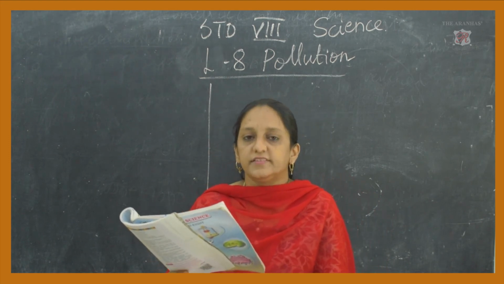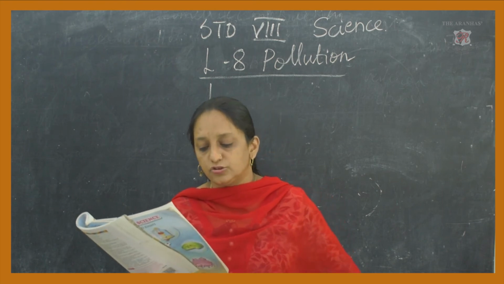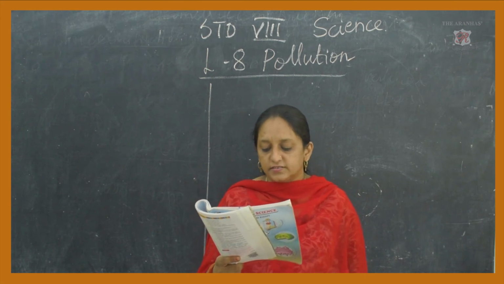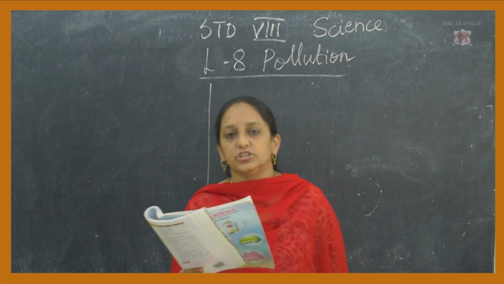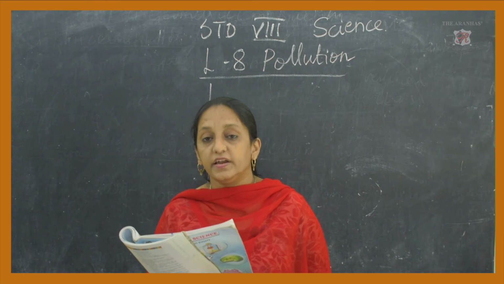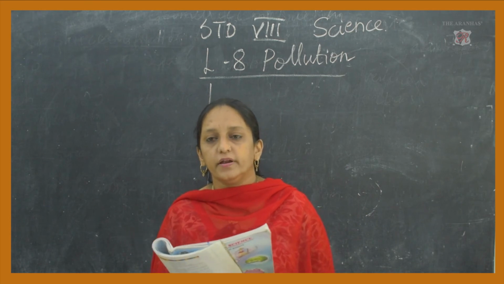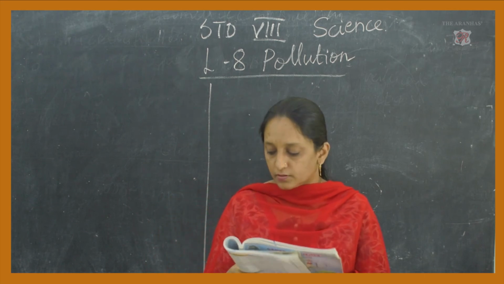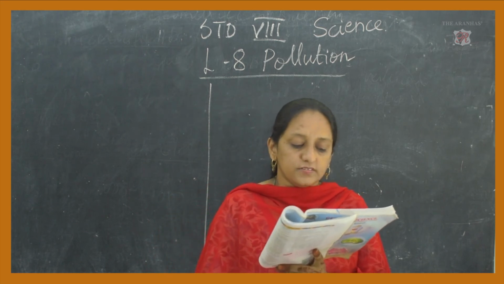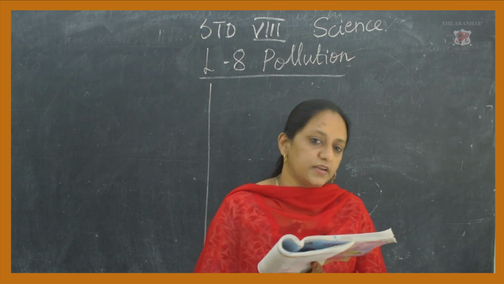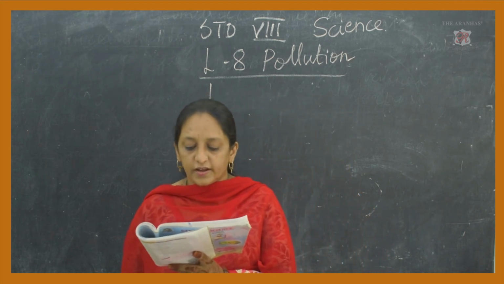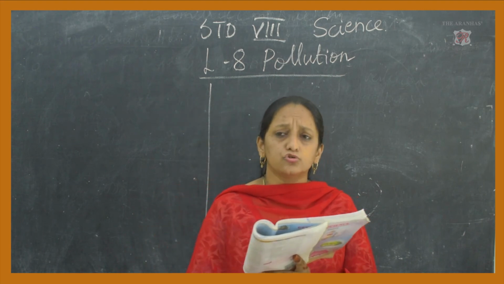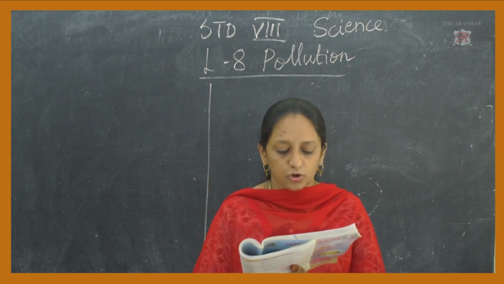Then next, insecticides. Insecticides are chemicals to kill insects. Chemical fertilizers and weedicides are used in agriculture. They are sprayed on the crops to prevent attacks from insects and other such tiny organisms. So, insecticides, chemical fertilizers and weedicides are used in agriculture, and this causes soil pollution, because through the crops they fall on the soil and cause soil pollution.